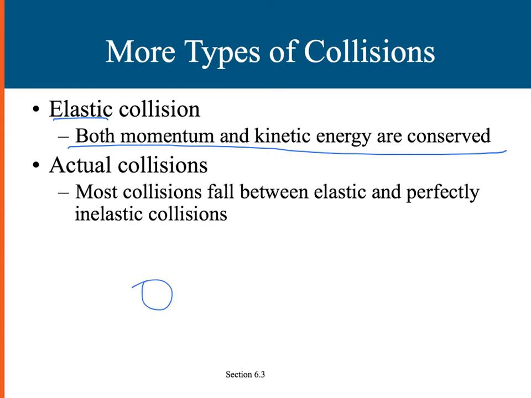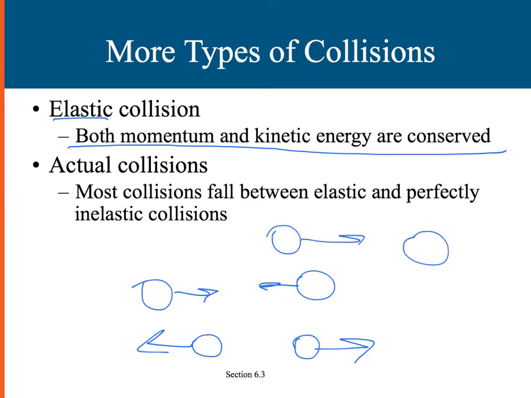Typically, we'll have one object that's moving towards another object, and if they're both moving towards each other, then after the collision, they will be moving away from each other. Or another example, think of billiards or pool, when you have a ball and another ball is screaming towards it, and then it hits, and the first ball stays stationary where the second ball moves off with a velocity. These are examples of elastic collisions.